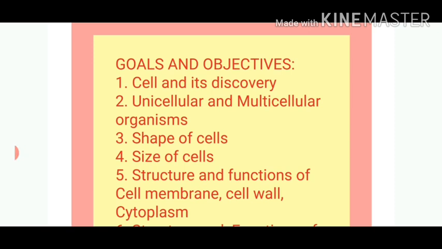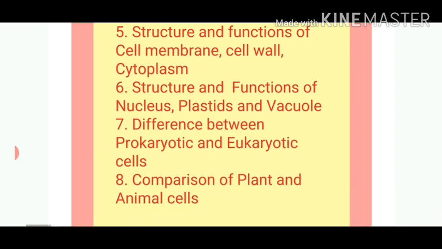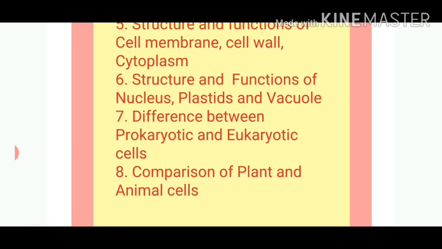The topics which we will be covering in this chapter are: first, cell and its discovery; second, unicellular and multicellular organisms; third, shape of cells; fourth, size of cells; fifth, structure and functions of cell membrane, cell wall, and cytoplasm; sixth, structure and functions of nucleus, plastids, and vacuole; seventh, difference between prokaryotic and eukaryotic cells; eighth, comparison of plant